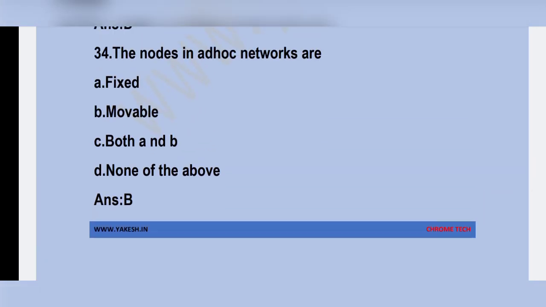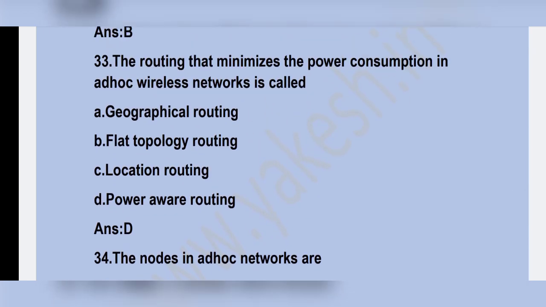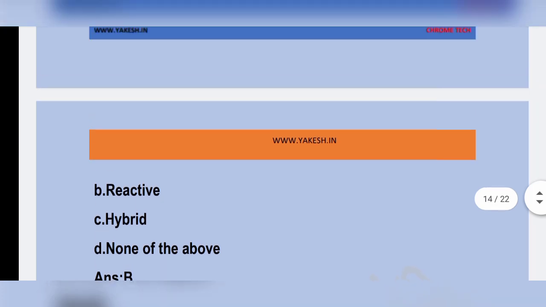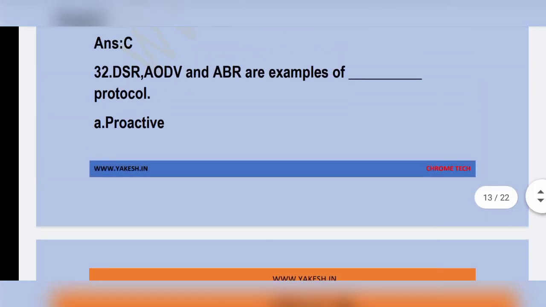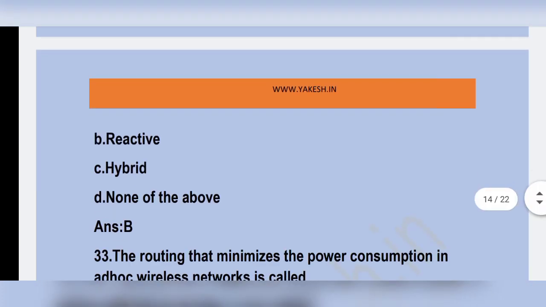The nodes in ad hoc network are dash. Option B, movable. The routing that minimizes the power consumption in ad hoc wireless network is called dash. Option D is the correct answer. Power aware routing is the correct answer. DSR, AODV and ABR are examples of dash. Reactive. Option B, reactive is the correct answer.